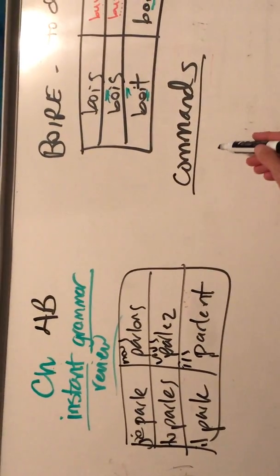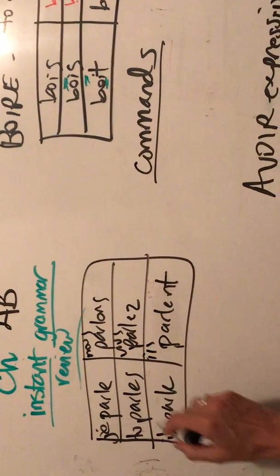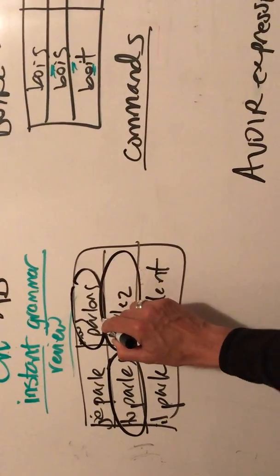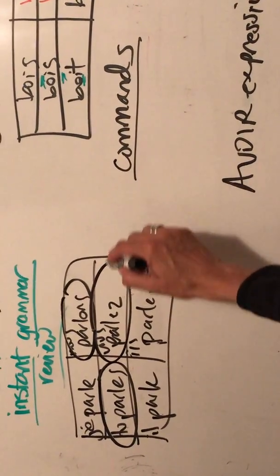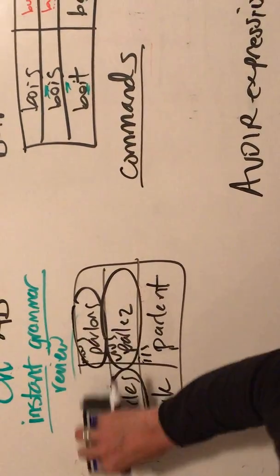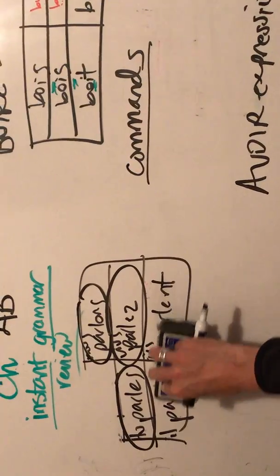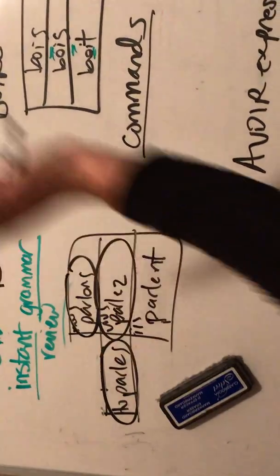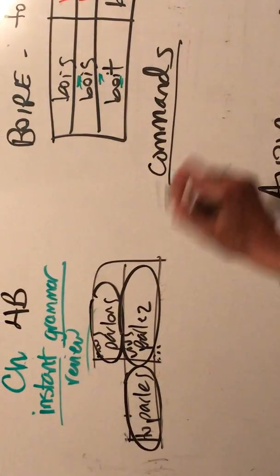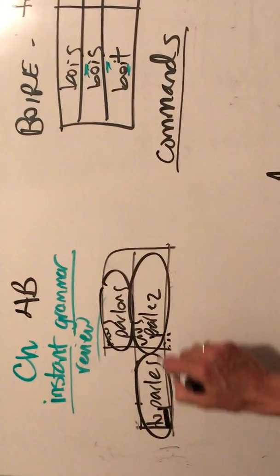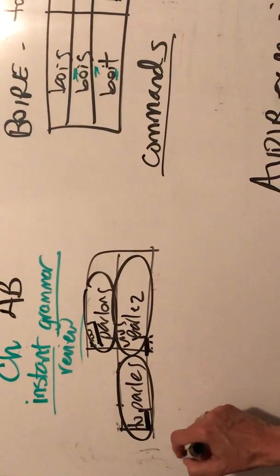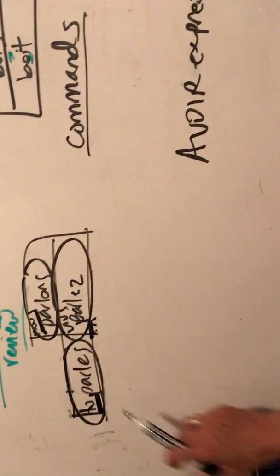When we talk about commands, we're not using all of these versions. We're really just going to use the tu version, the nous version, and the vous version. Because when you talk about commanding someone, you're commanding directly to them. You can't command yourself because that would be a little problematic. And you can't command he because the nature of he is that it's a third person, they're not around. You can't command they. The minute you command someone, you're speaking directly to them, so we need a you, or you include yourself with a let's.